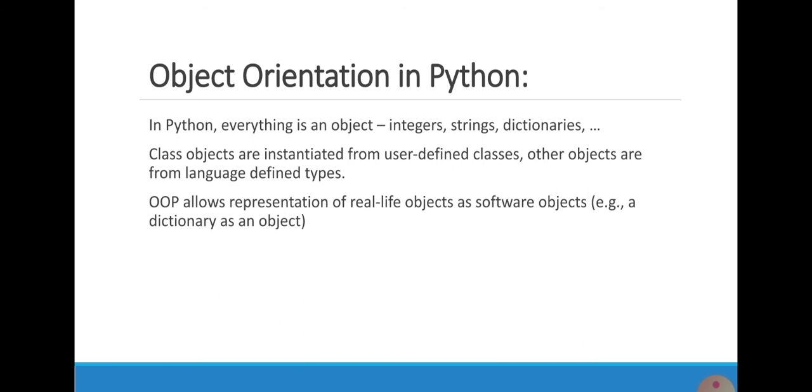Class objects are instantiated from user defined classes. Other objects are from language defined types. Object orientation in Python allows representation of real life objects as software objects. Example, dictionary is an object.